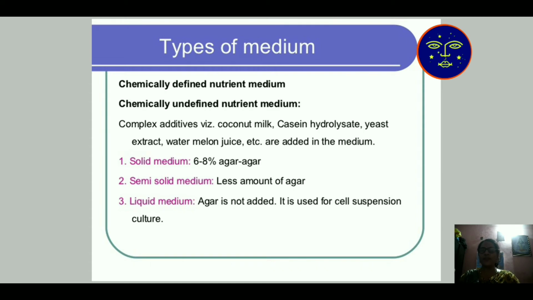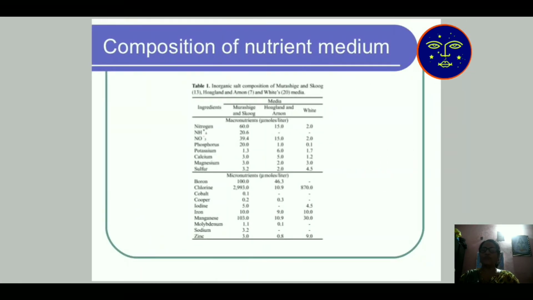When less agar is given, it is known as semi-solid medium, and when agar is not used at all, it is known as liquid medium. Three types of medium are used in our tissue culture technology. Then, the composition of nutrient medium.